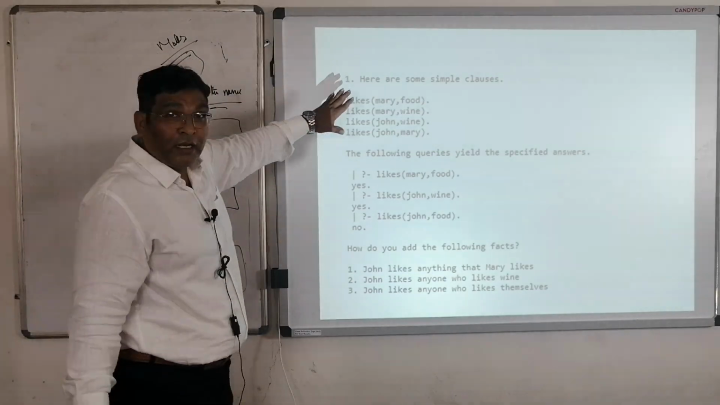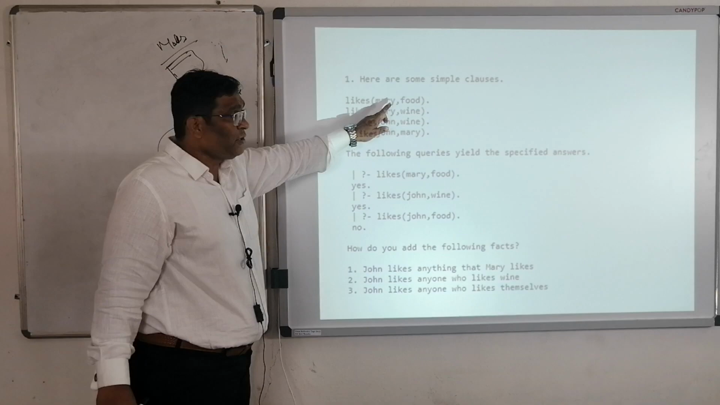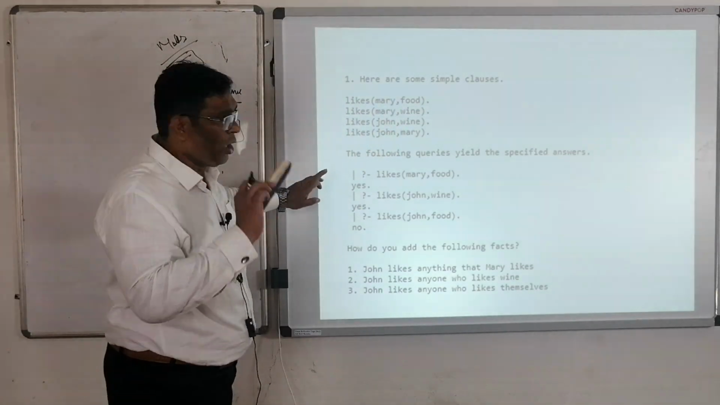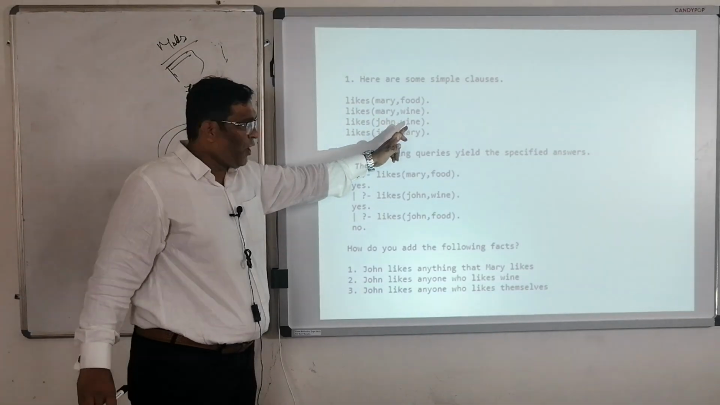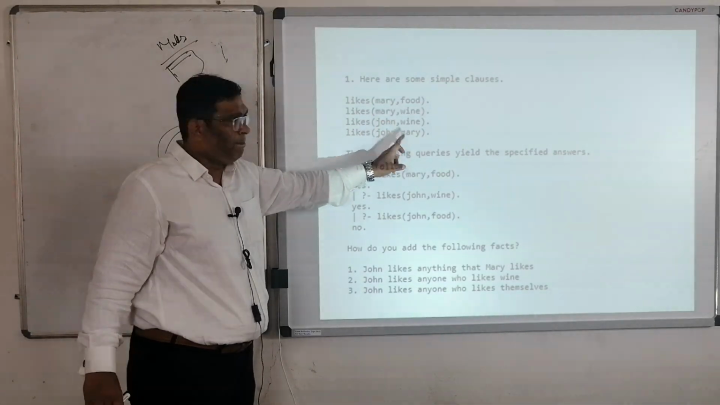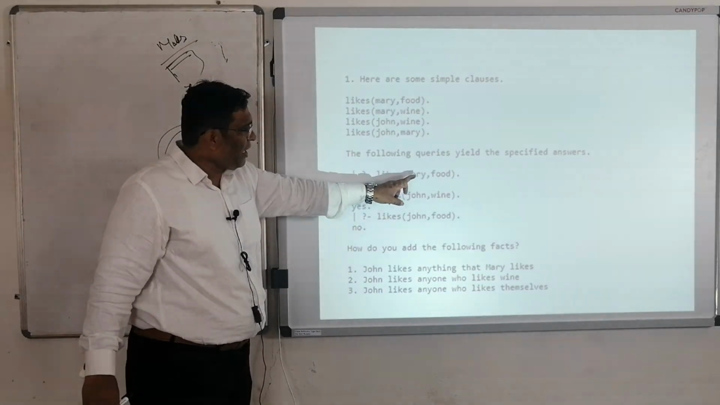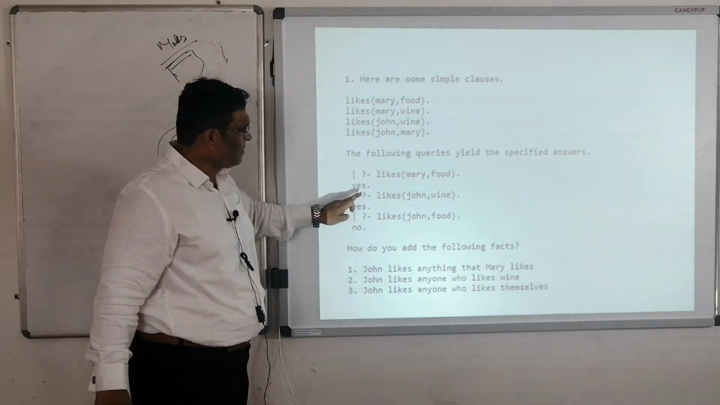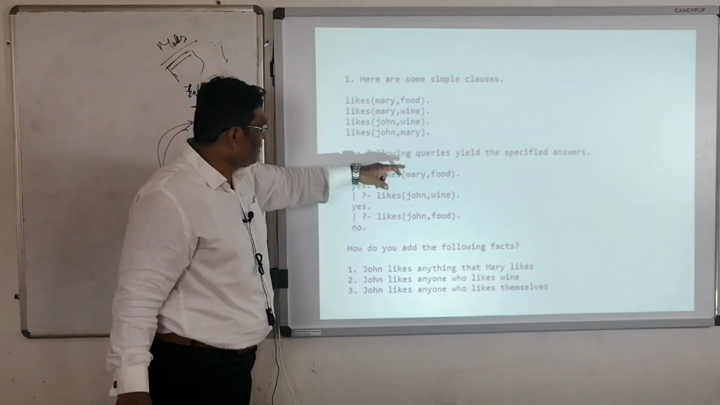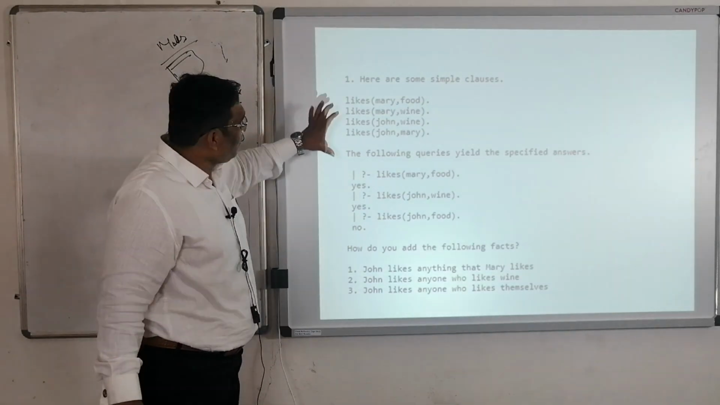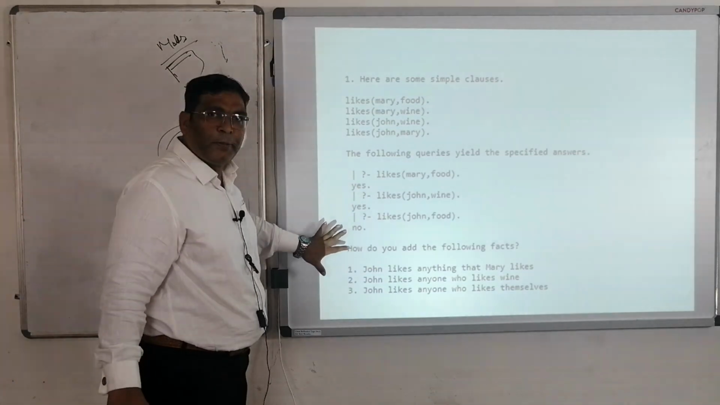Here is a simple example, written in Prolog. Mary likes food. Mary likes wine. John likes wine. John likes Mary. The following queries yield specific answers: Mary likes food, yes. John likes wine, yes. John likes food? No. This means we have already specified the knowledge, we have specified the queries, and the result is already given to you.